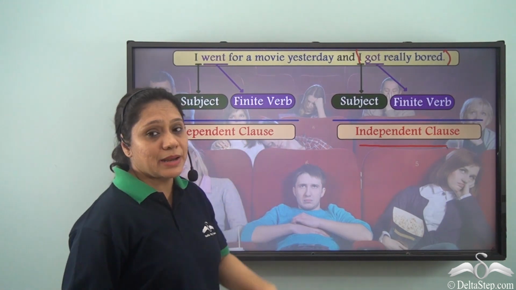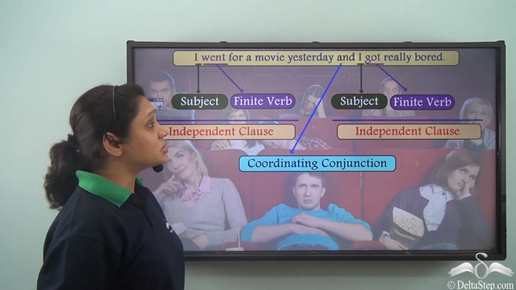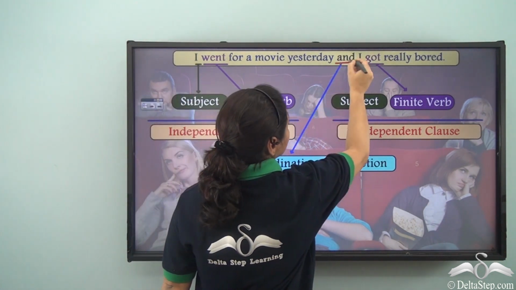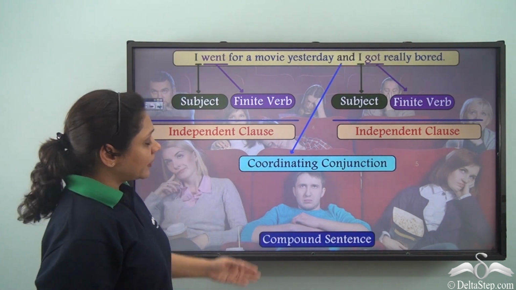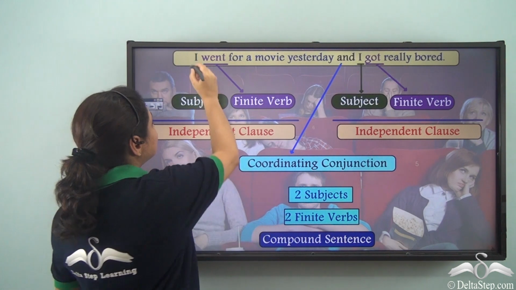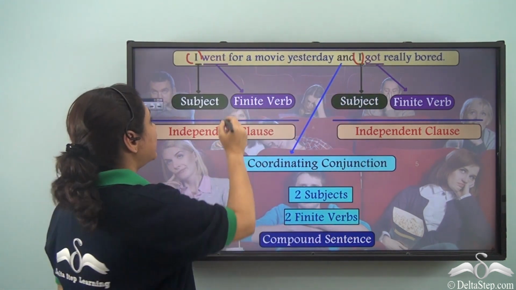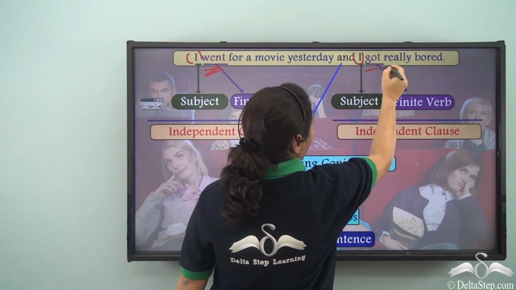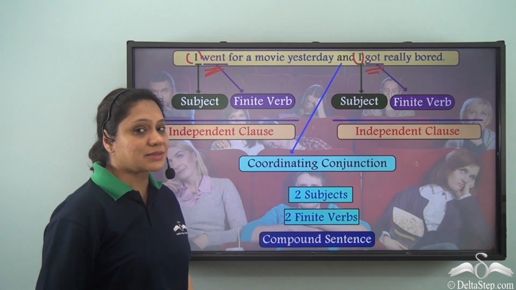And both these independent clauses are joined by a coordinating conjunction and. So what do we have? We have a compound sentence which has two subjects, I, and two finite verbs, went, got. So this is definitely a compound sentence.